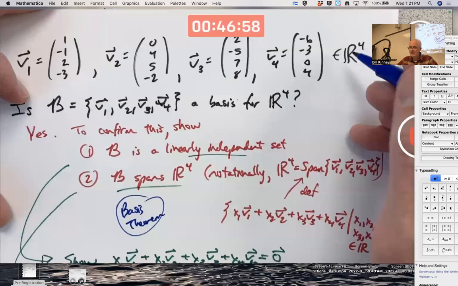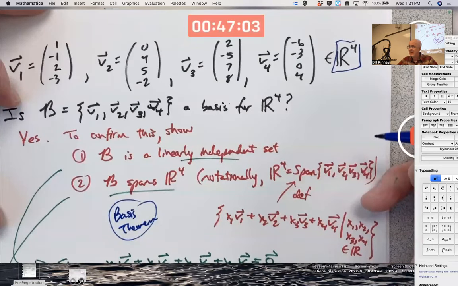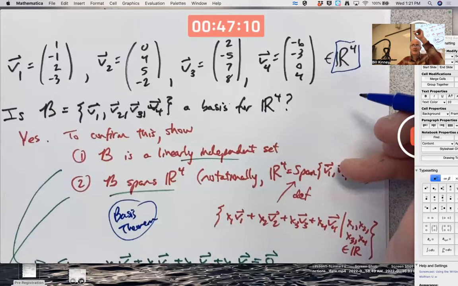R4 is a four-dimensional vector space. Any basis of R4 will have four vectors. The standard basis, the simplest basis, is first vector 1, 0, 0, 0, second vector 0, 1, 0, 0, third vector 0, 0, 1, 0, fourth vector 0, 0, 0, 1. The columns of the identity matrix is the simplest basis, sometimes called the standard basis.